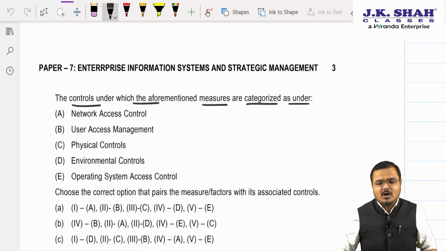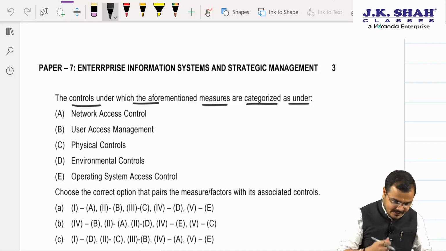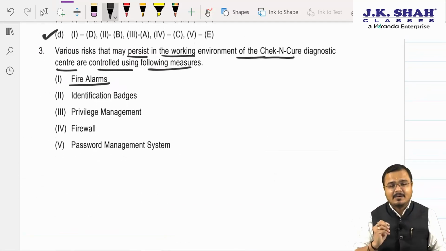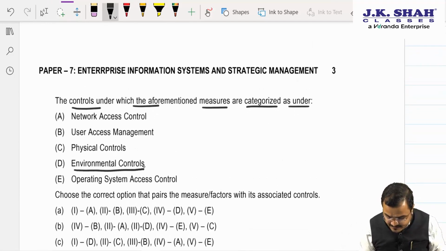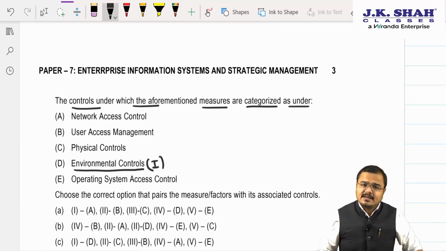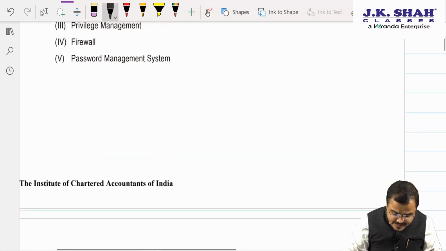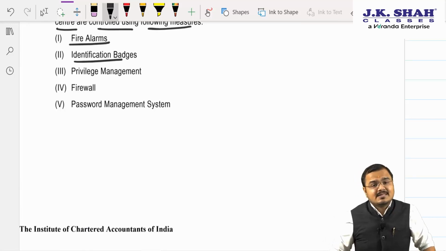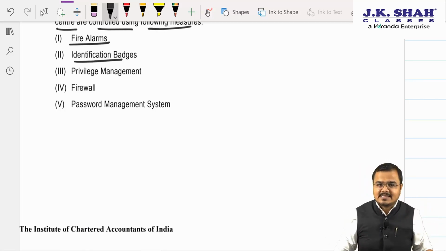Now let's see people what they had given to us and we'll try to correlate one by one. Now the first one we have what? Sir, fire alarm. Now fire alarm comes under what? Sir, it comes under the environmental control. So we come to know the first one is obviously D. Okay. Second we are having what? Sir, identification badges. Identification badges is used for physical access control. We need to check the person's identity.